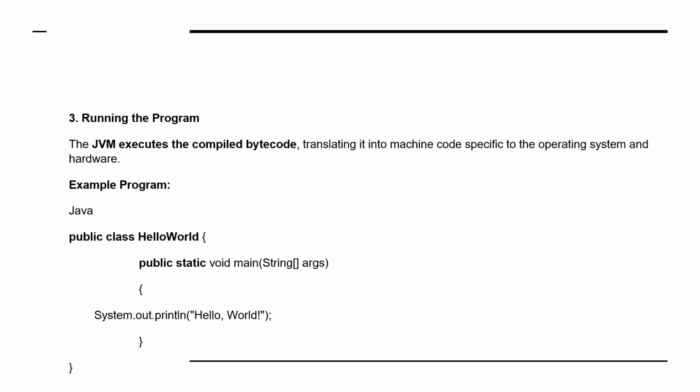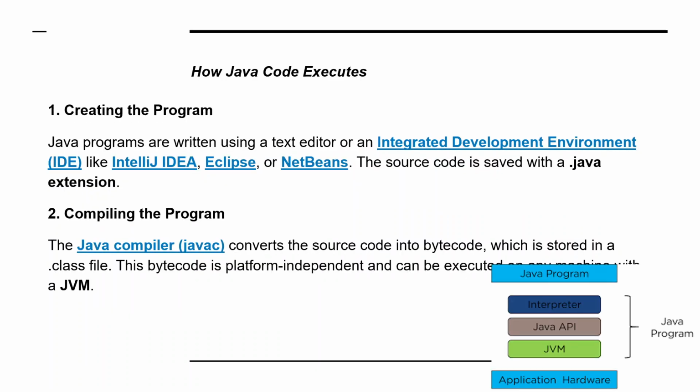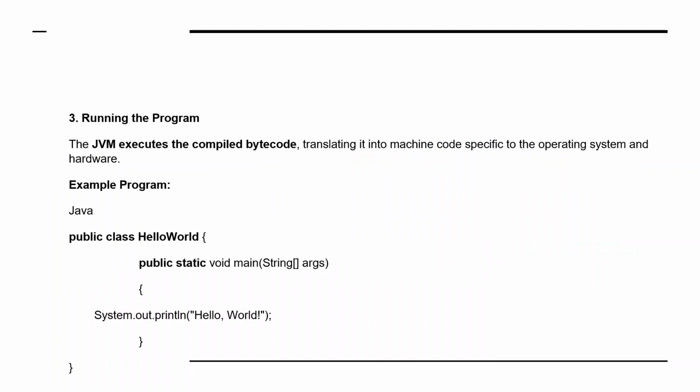In the diagram you can clearly understand: on top of the hardware, we have the Java program, the interpreter, the Java API, and the Java virtual machine. On top of that, the Java program runs. Then coming to the running of the program, the JVM, the Java virtual machine, executes the bytecode, converting it into machine code, and the program is run.